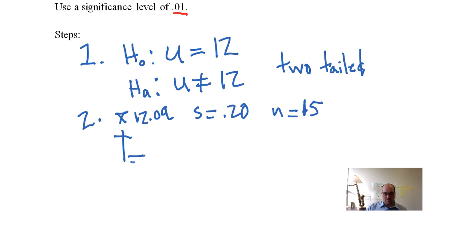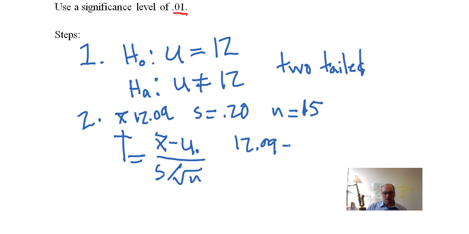The T, if you remember, equals X bar minus mu naught divided by S over the square root of N. So X bar is 12.09, which I wrote down just right above. Minus mu naught, which comes from our H naught, the one with an equal sign in it.